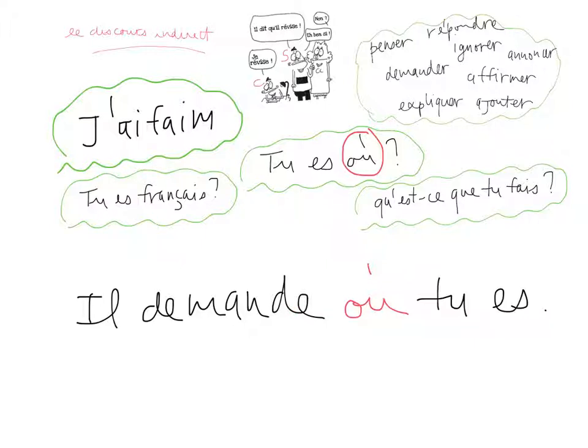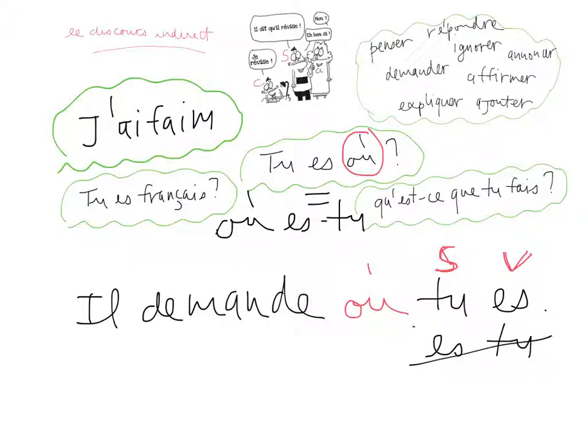Now, please notice that tu es où can also be, in French, où es-tu? And in this case, you still have to follow the pattern we used here. We have to use the subject first and the verb second. You cannot say il demande où es-tu. This also happens a lot, and this is not correct. This is not possible. Okay, keep this in mind.